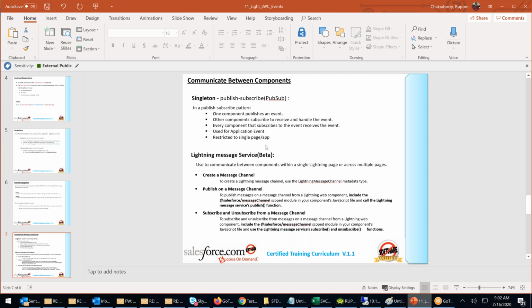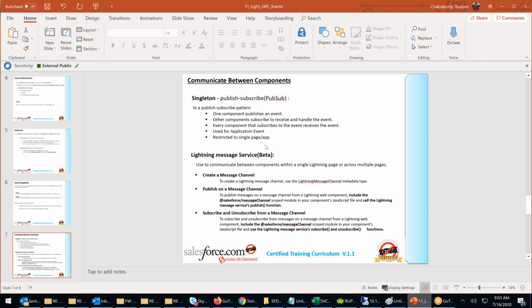Restricted to a single app or a page. You can say that. Restricted to single app, only within the app. Communication cannot be done across the app. So singleton is nothing but app level event. Everybody clear with the concept? PubSub singleton. Everybody is able to understand the concept? Theory? Yes. Yes, same thing what we did in Lightning.